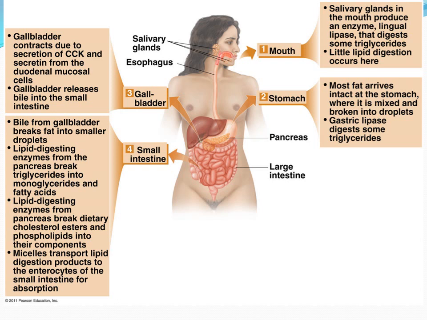The bile released from the gallbladder breaks down fat into smaller droplets, and later these lipid digesting enzymes act on their various substrates and produce various products. The products formed are transported from the intestinal lumen to the intestinal mucosal surface by micelle.